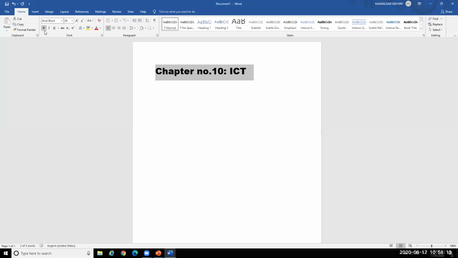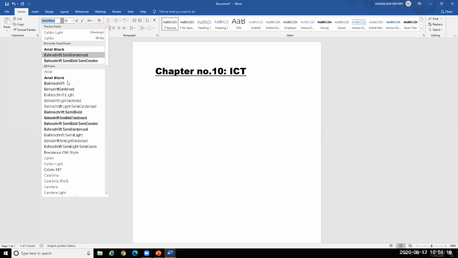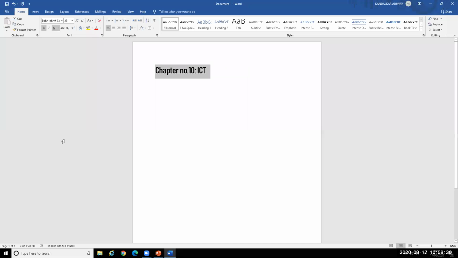You can use this option for making it bold. You can underline it. Then you can change the font of this. You will get different fonts with the help of this option.